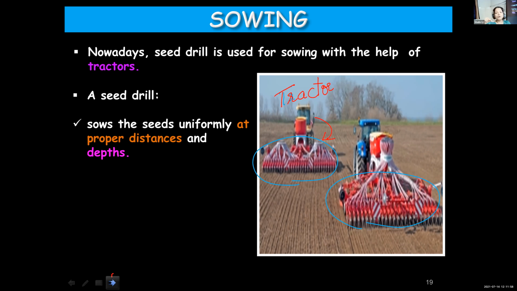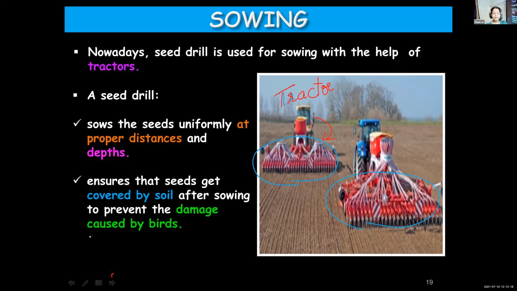It should neither go too deep nor too close to the surface. Then also it is not good for the seeds to grow properly. If it is lying on the surface, it can be eaten away by other animals. If it is going too deep, the seeds will find it difficult to get germinated.